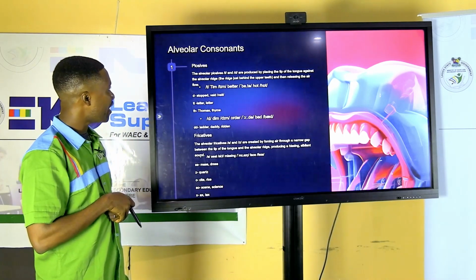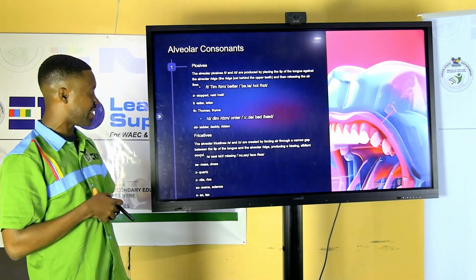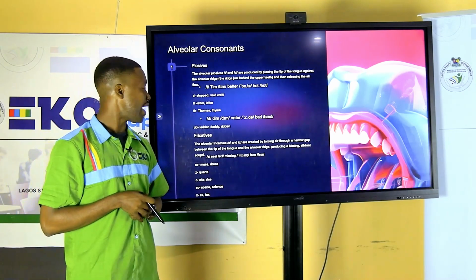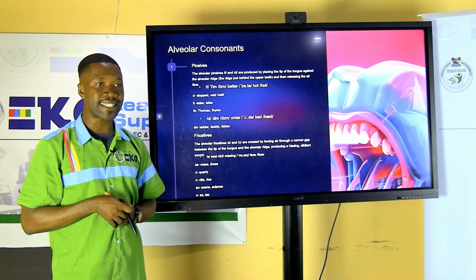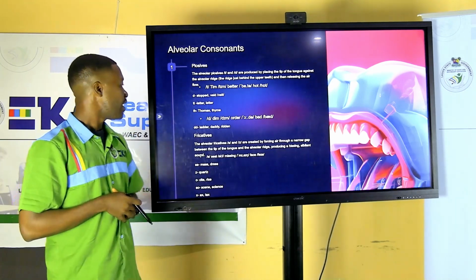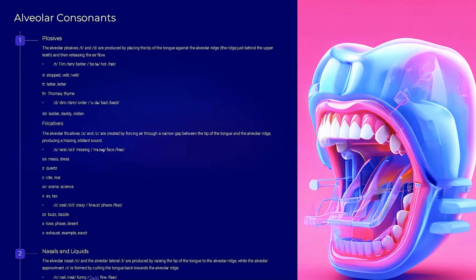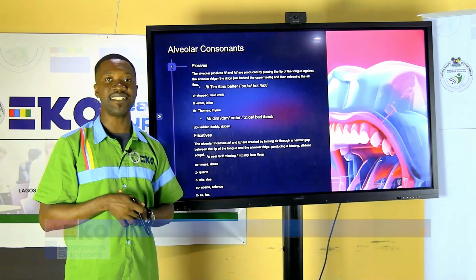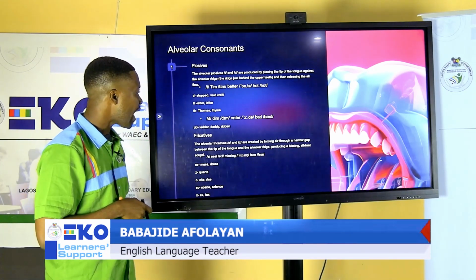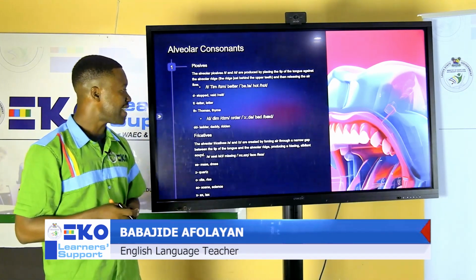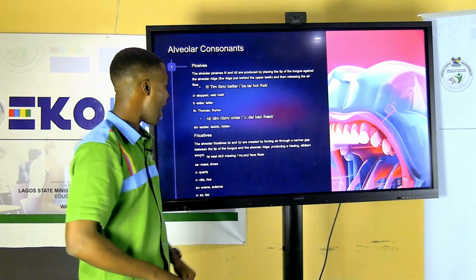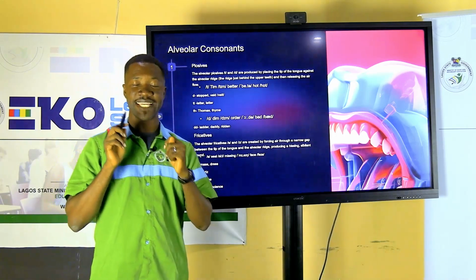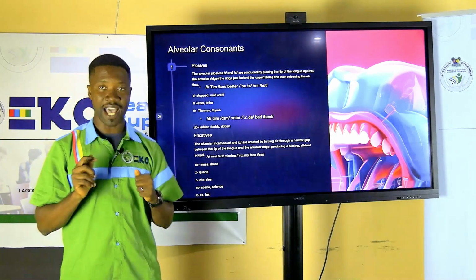We are also looking at the alveolar consonants, and we are looking at the alveolar fricatives. We have two of them, which are the sound s. Can you pronounce that sound? s. And the sound z. One is voiced, the other is voiceless. The sound s is voiceless, and the sound z is voiced. Both are created by forcing air through a narrow gap between the tip of the tongue and the alveolar ridge, producing a hissing, sibilant sound.